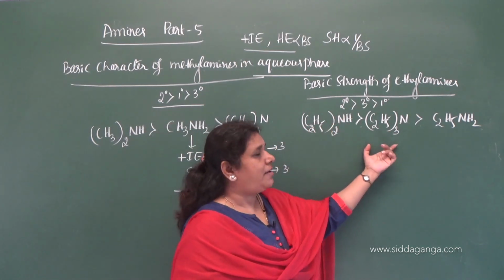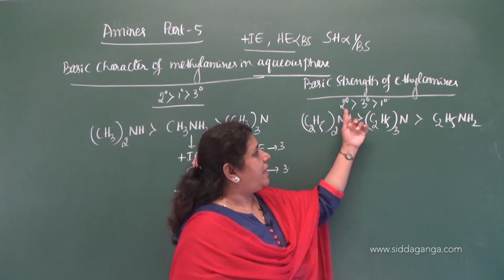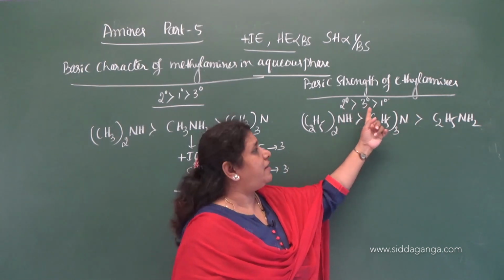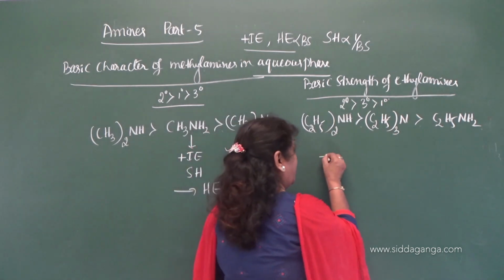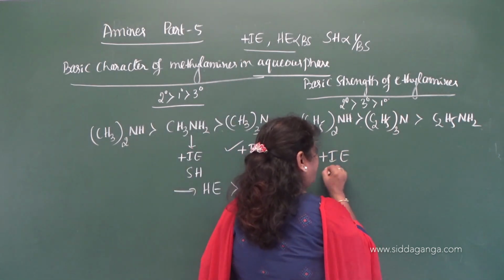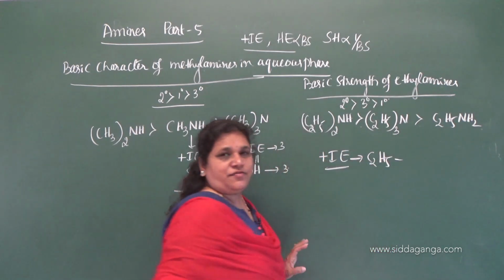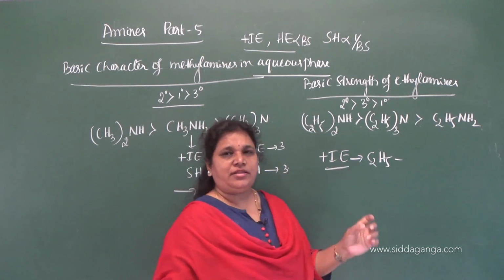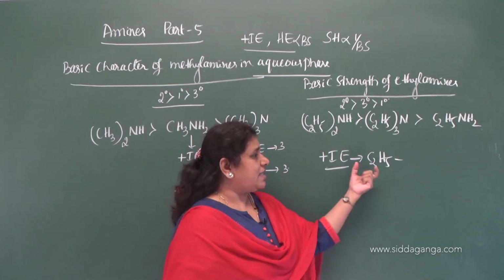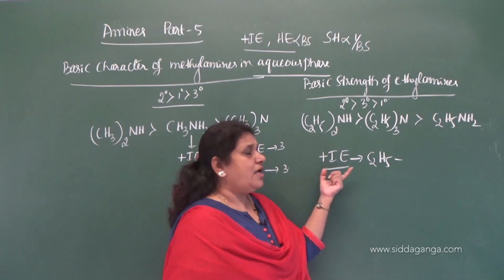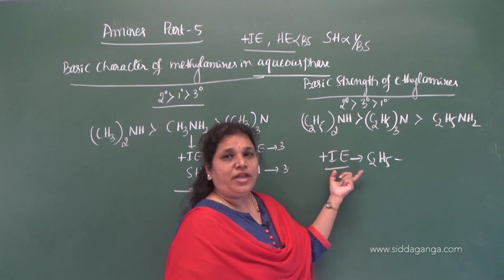In the case of ethylamines in the aqueous phase, the order of basic nature is: secondary is highly basic, then the tertiary, then the primary. What is the reason? The reason here is the high magnitude of positive inductive effect of C2H5. As we know, from methyl to ethyl, the size of the alkyl group increases. When the size of the alkyl group increases, the magnitude of positive inductive effect is also very high.